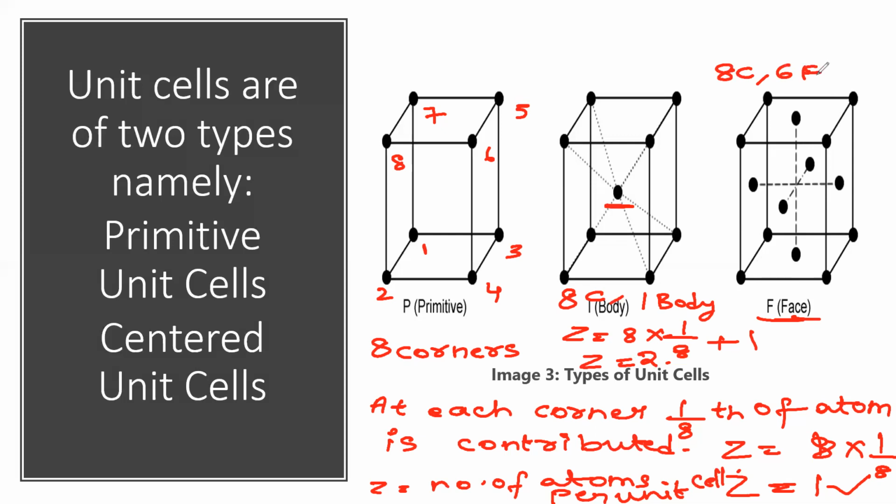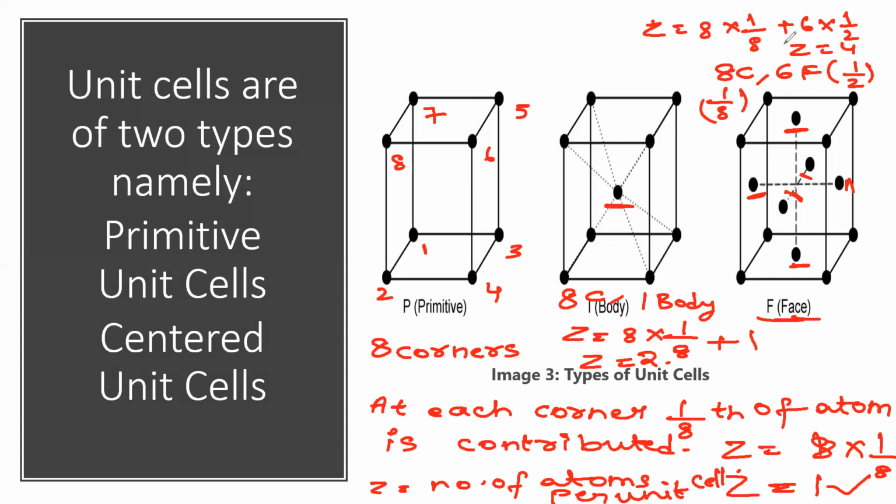At each face center, 1/2 of atom is contributed: 1, 2, 3, 4, 5, 6 face centers. At corners we already know 1/8 of atom is contributed. So for face centered, Z is equal to 8 into 1/8 plus 6 into 1/2, which is equal to 4.